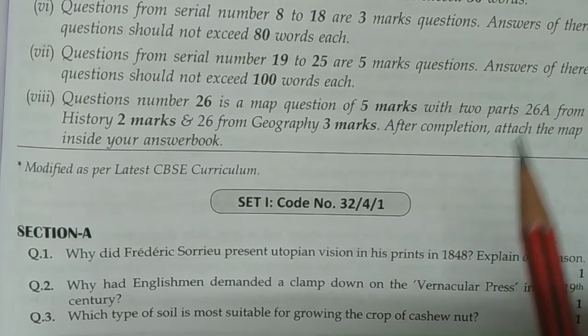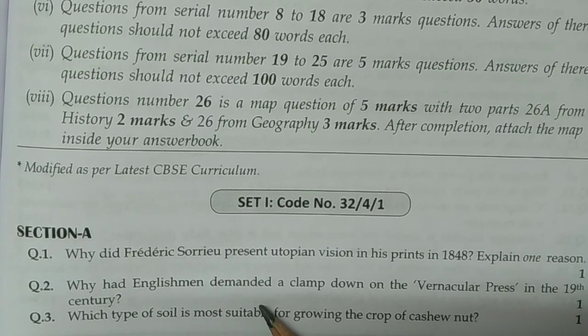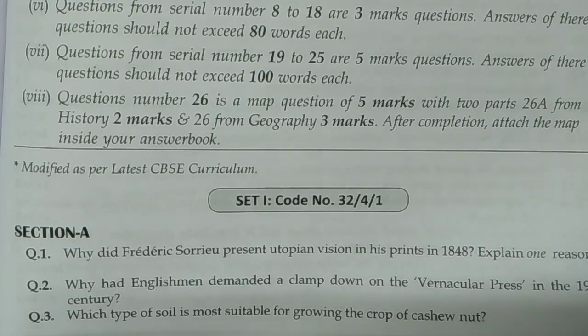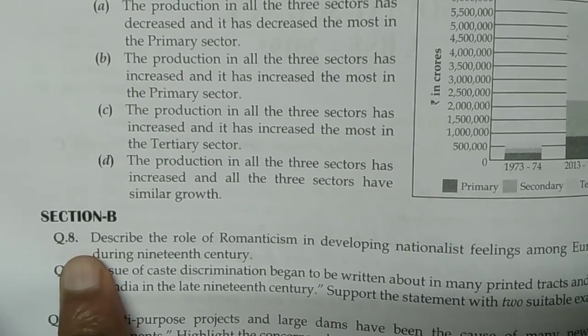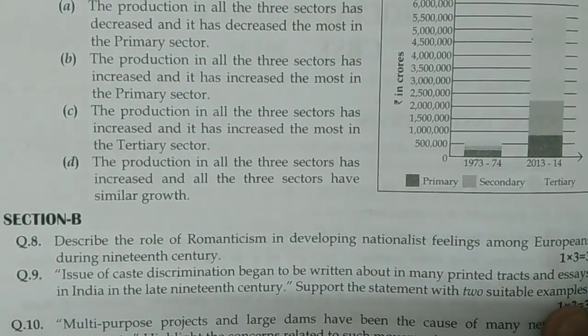In section 1, it is given: why did Frederick Sorrieu present a utopian vision in his print in 1848? Explain one reason. Next, why had Englishmen demanded a clampdown on the vernacular press in the 19th century? Question number 3, which type of soil is the most suitable for growing the crop of cashew nut? These all questions are very important, and there are more questions here.